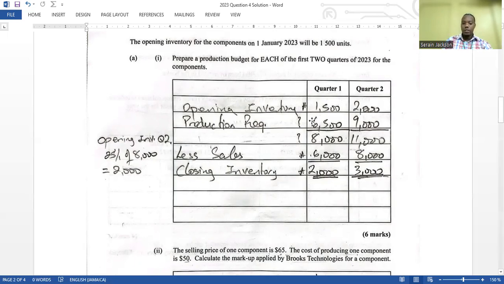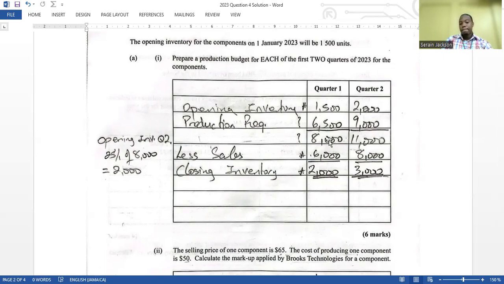We would not know the production required, and we would not know this figure right here, which really doesn't have a name. So if we know these three figures, all we need to do now is add the 6,000 to the 2,000 to get the $8,000 here. So we know this figure. Then we can deduce, right? So we are reverse engineering this table.